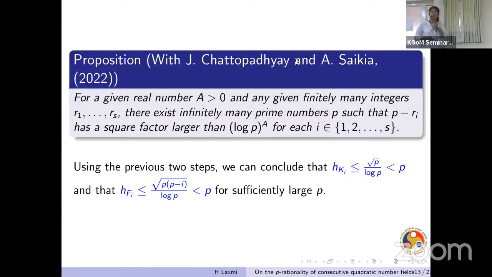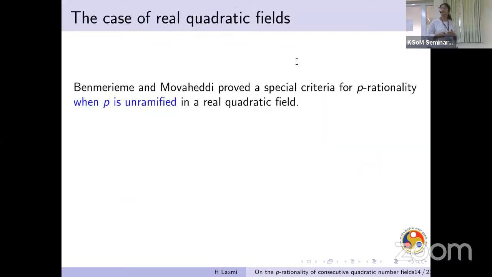So using this result, we could show that the class number is lesser than or equal to root p by log p, which is strictly lesser than p. Similarly, for the other family as well, we could show that the class number is lesser than p, answering our first question. Now let's move to real quadratic fields.